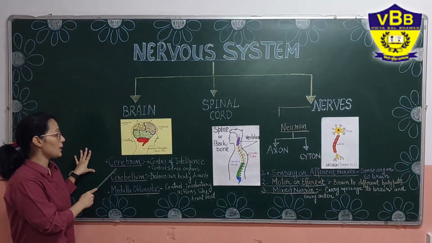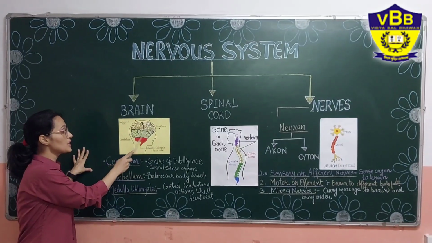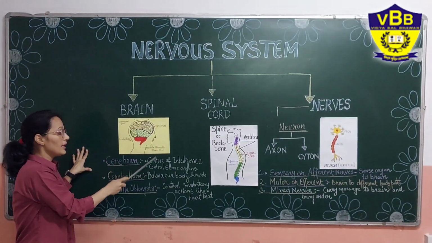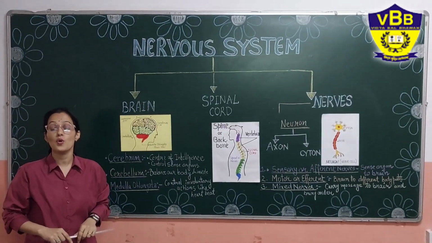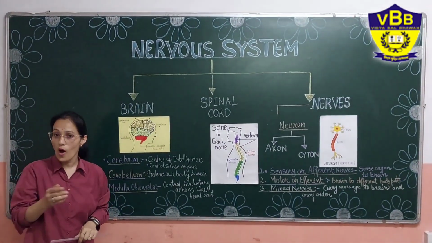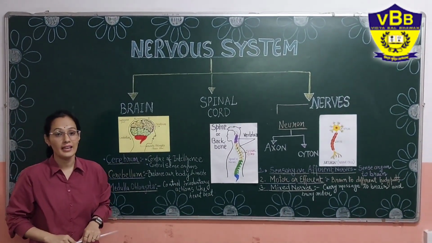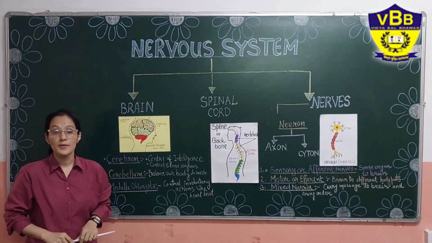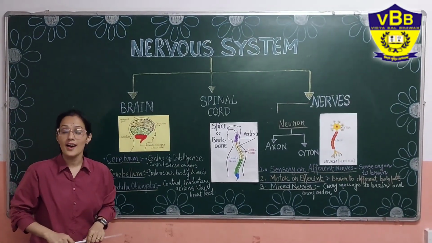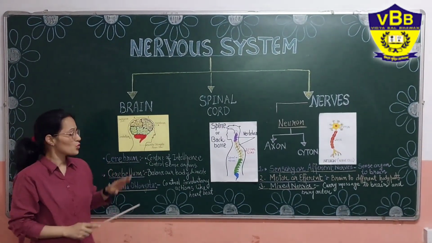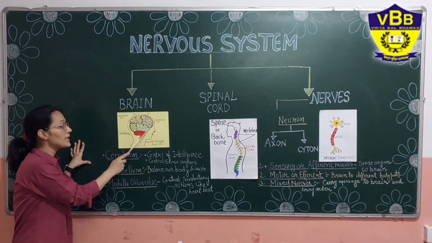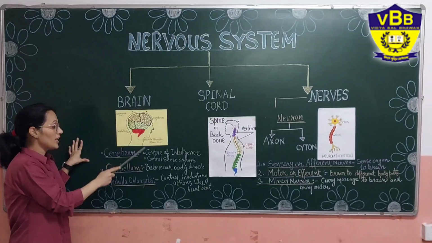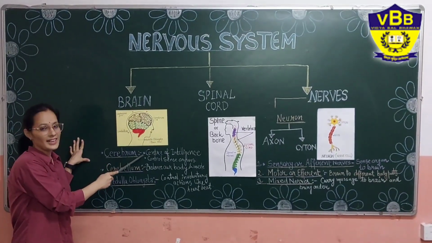First part, that is cerebrum. Cerebrum is the biggest part of our brain. It is also known as the center of intelligence because it controls all the sense organs. You know all about sense organs like our eye, ear, nose, skin, tongue. All these are sense organs, and they are controlled by this part of the brain, that is cerebrum. It is the biggest part of the brain, also known as the center of intelligence.